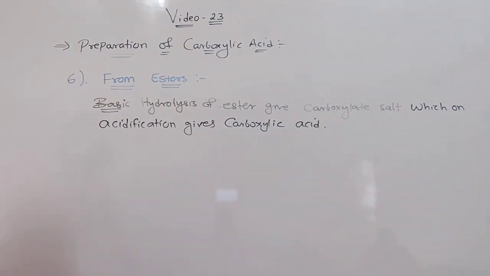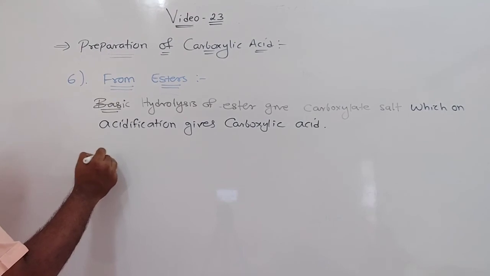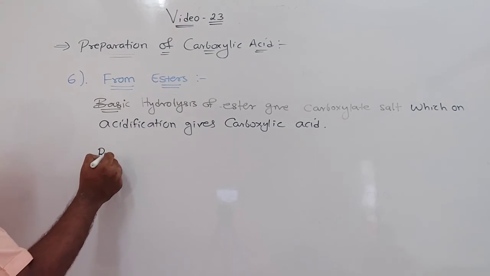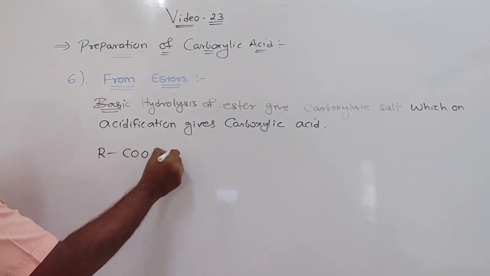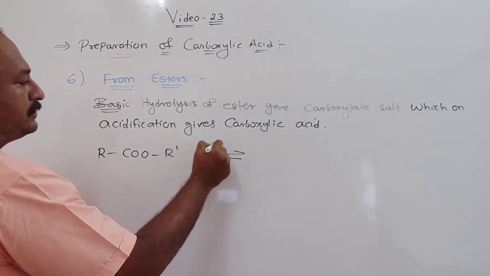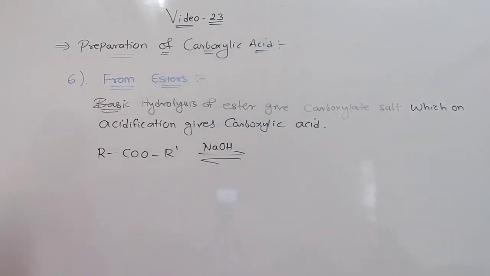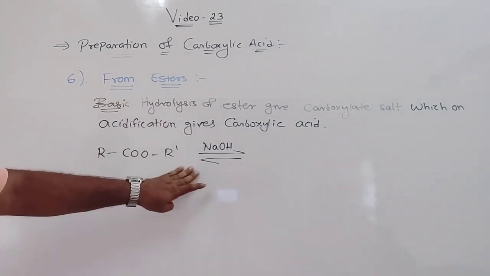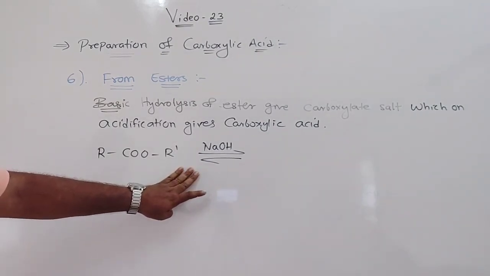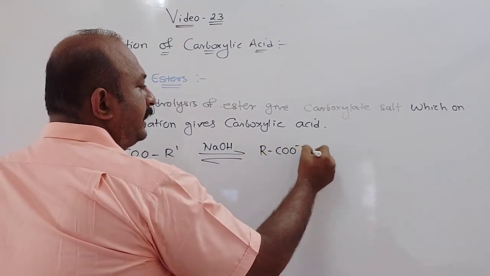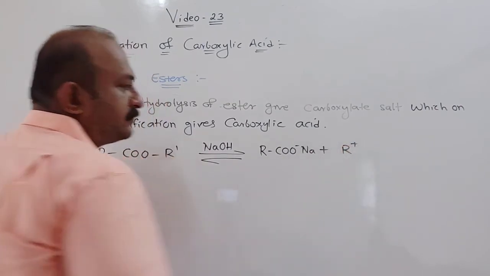Now you can see what is written. In general form, you can write RCOOR' in presence of NaOH. This is what we call a reversible reaction. So in presence of NaOH, first you will get the carboxylate salt, that is RCOO minus Na plus.